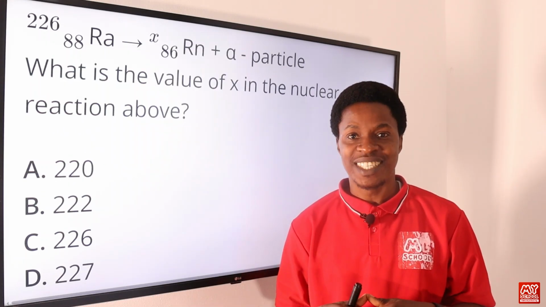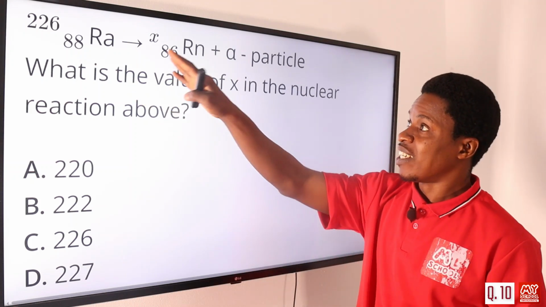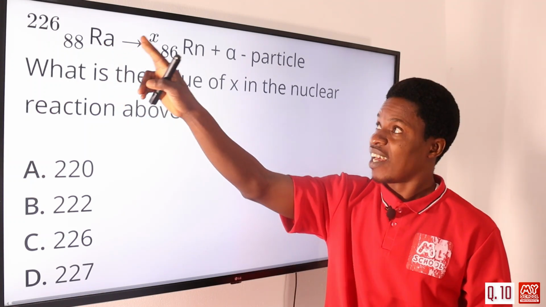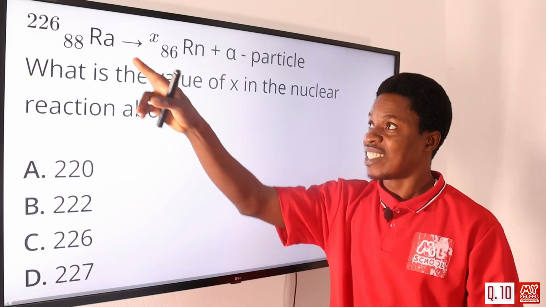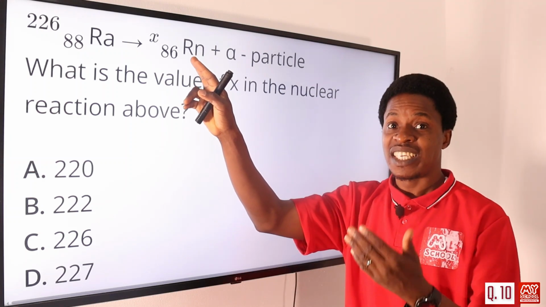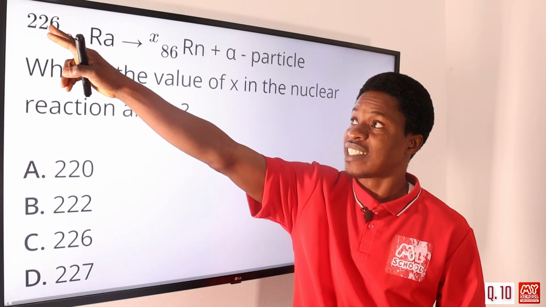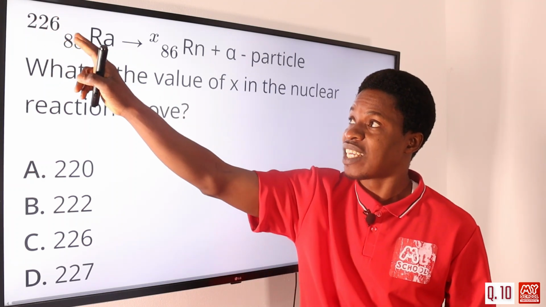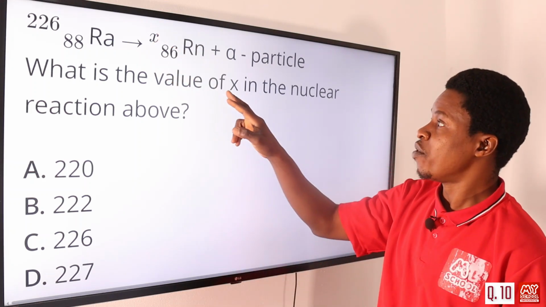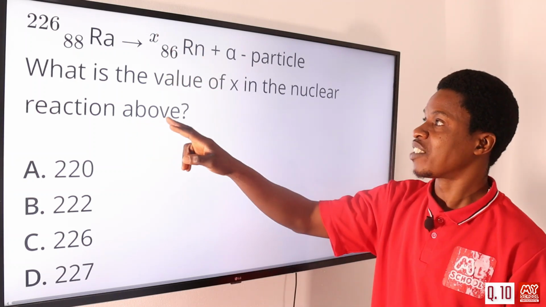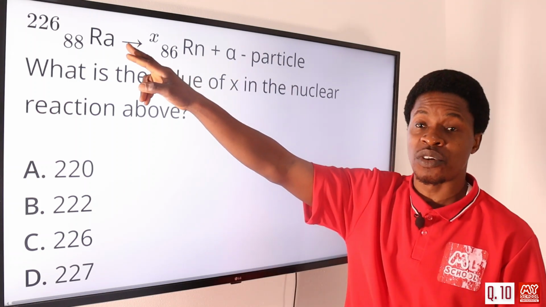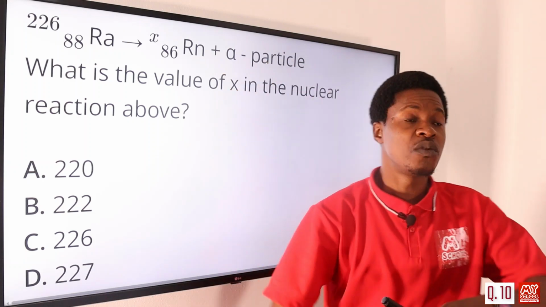Now let's move on to question number 10. This is a nuclear reaction here. We have Ra, that is radium, and then this Rn. Both of their names sound alike. This is radium, R-A-D-I-U-M, and this Rn is radon, R-A-D-O-N. So we have 226 as the mass number and 88 as the atomic number, and then you have X here. We're asked to find the value of X in the nuclear reaction above, when it is bombarded to produce an alpha particle. It undergoes radiation to give up an alpha particle. So let's look at the board to see.